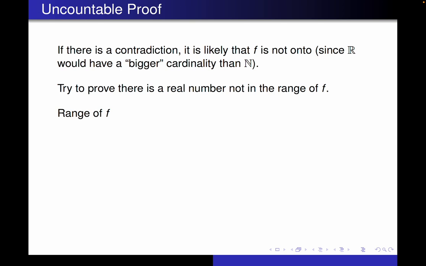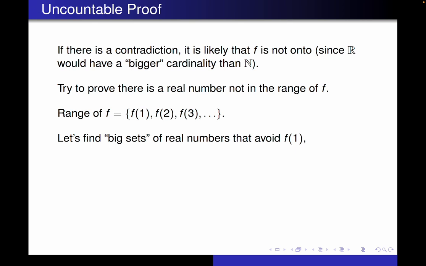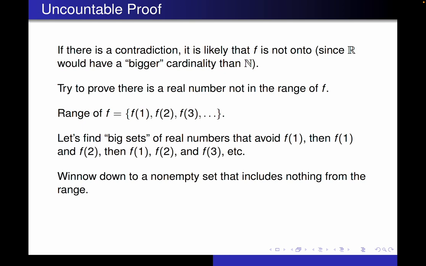So what is the range of f? Well, again, your inputs are the natural numbers. So you have f of 1, f of 2, f of 3, f of 4, etc. You've got a sequence, basically, right? So let's see if we can find some big sets of real numbers that avoid f1, and then maybe avoid f1 and f2, and then maybe avoid f1 and f2 and f3, and hope we can somehow generate a bunch of sets that keep on going, and eventually avoid all those outputs. So the idea is to winnow down our set into something that's not empty, but that includes nothing from the range.